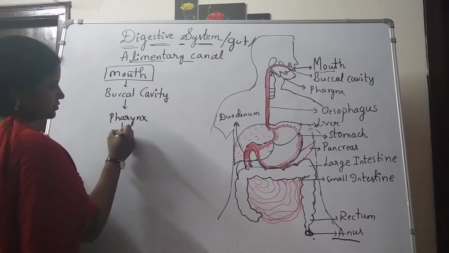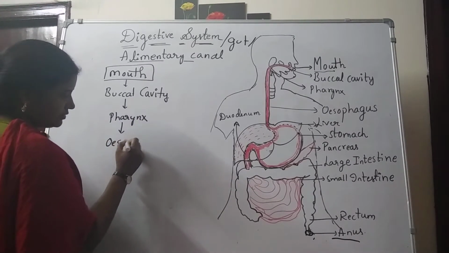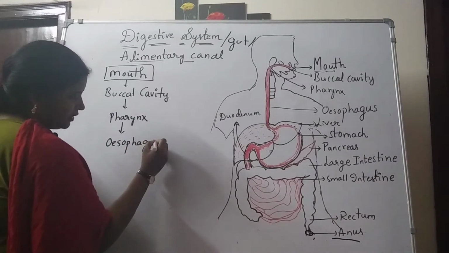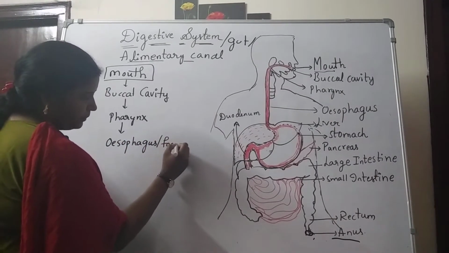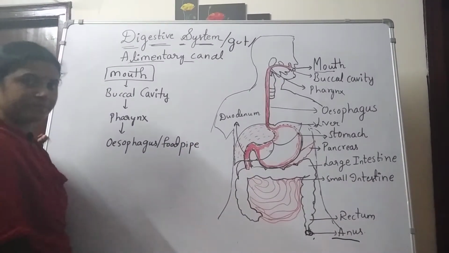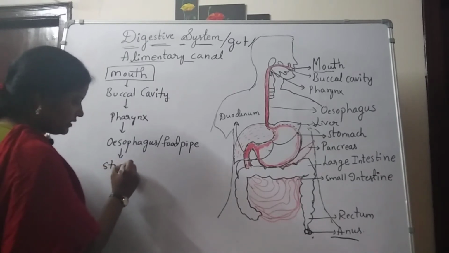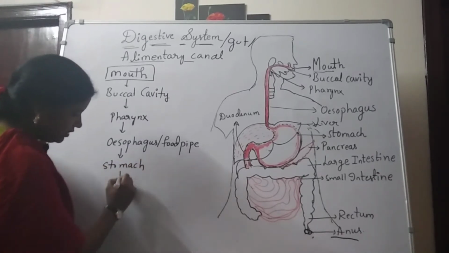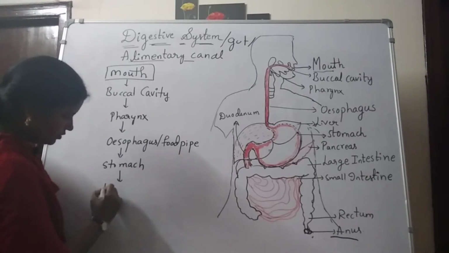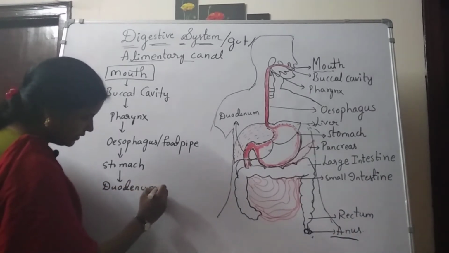Pharynx to esophagus. The esophagus is also known as the food pipe. Then from the esophagus it enters into the stomach. The stomach enters into the duodenum, the first part of the small intestine.